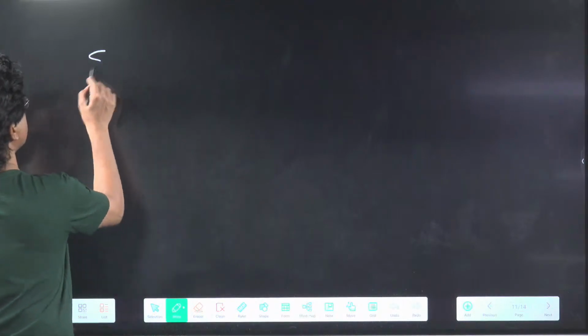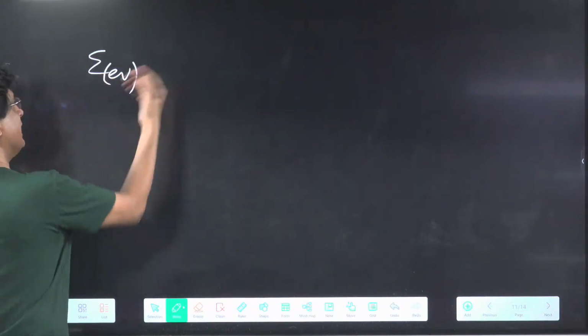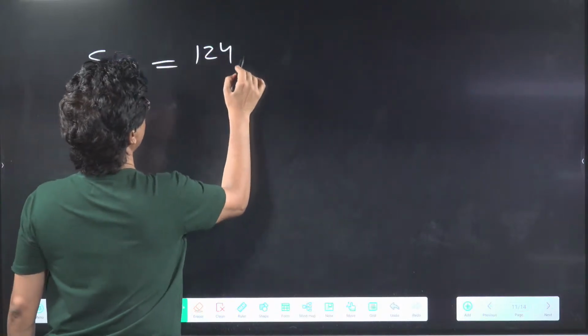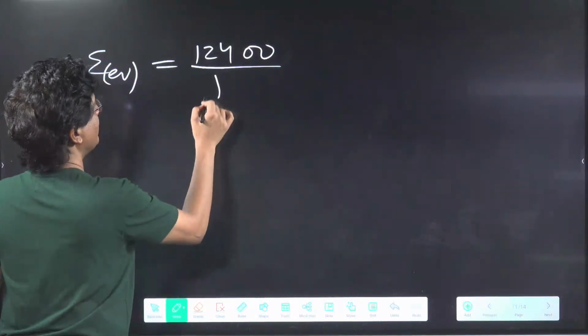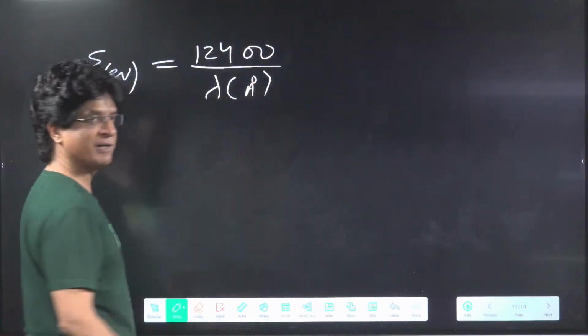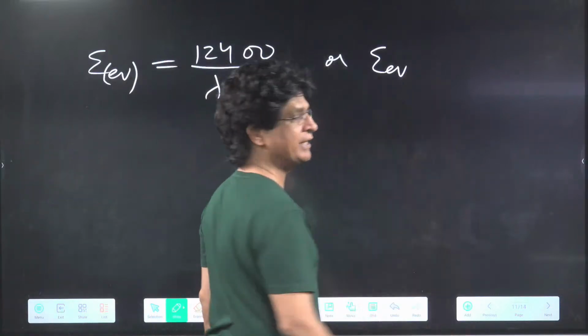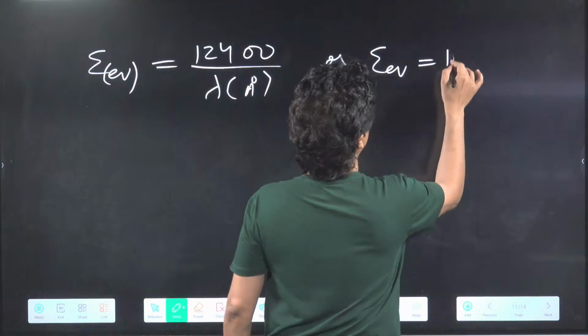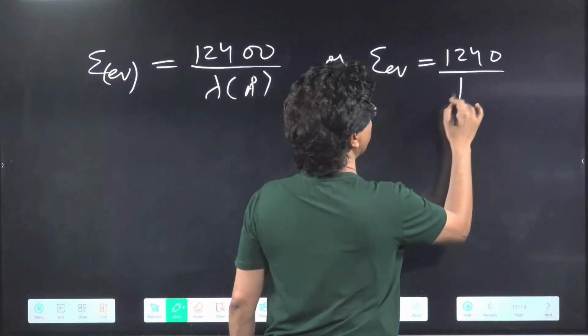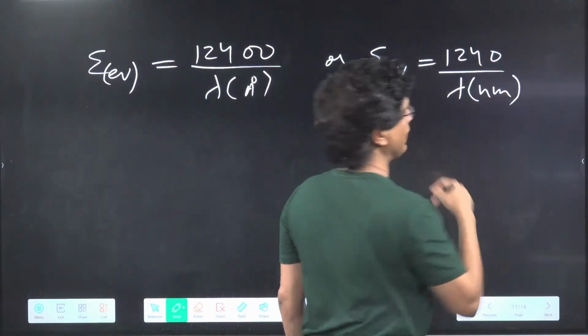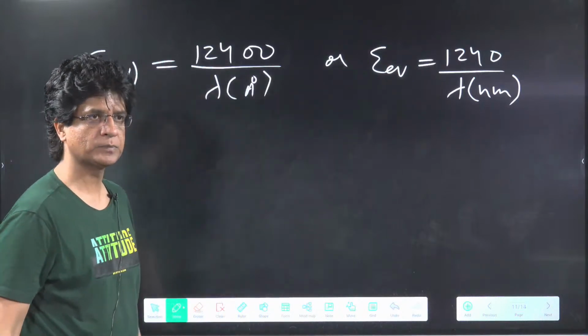If they give you energy in terms of electron volt, in that case we can write down 12400 upon lambda, and lambda must be in angstrom. Or you can say that if energy is given in terms of electron volt, I can write down 1240, but lambda now will be in nanometer.